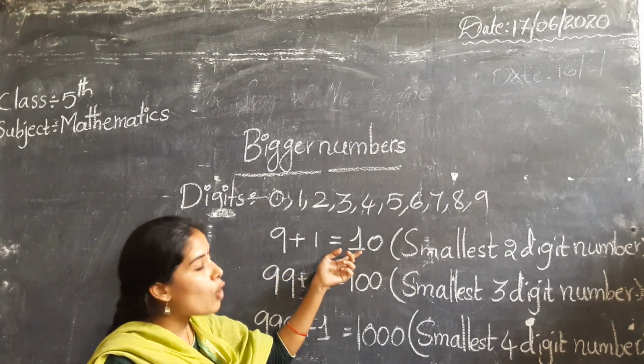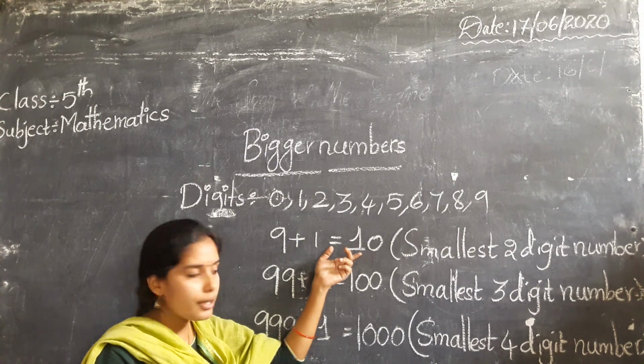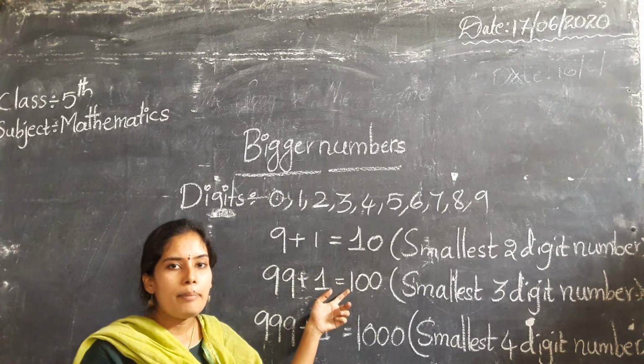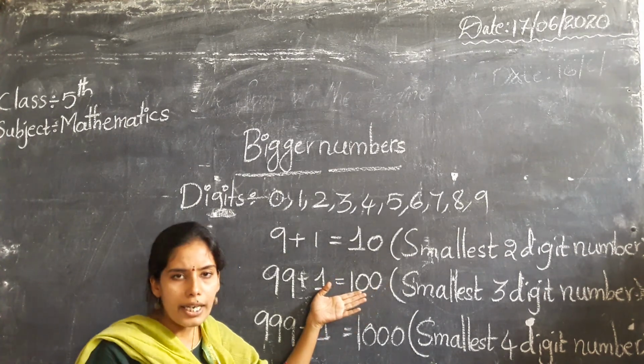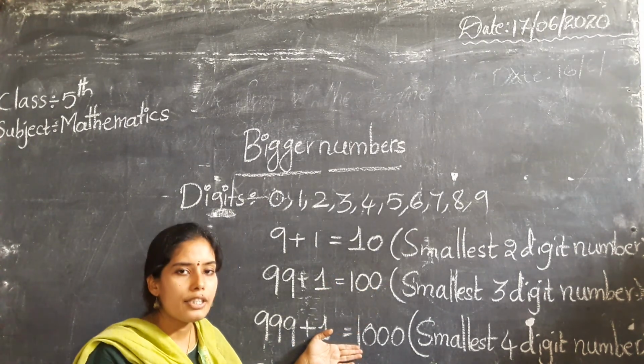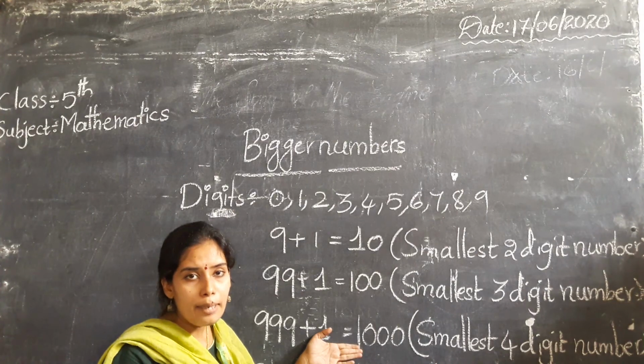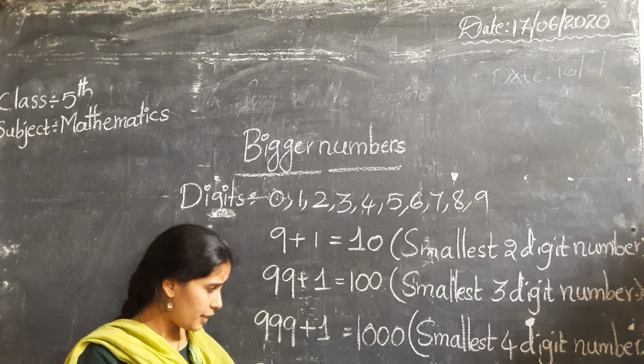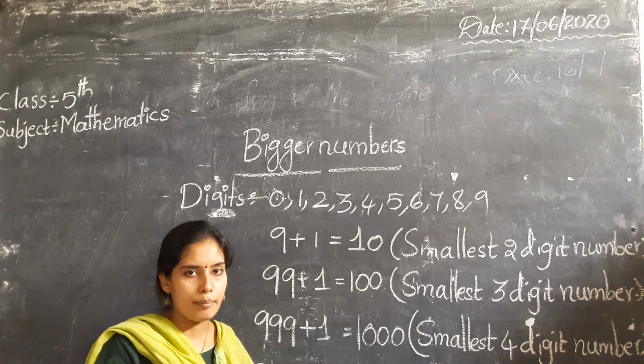And 10, the smallest 2-digit number. 100, the smallest 3-digit number, meaning the number of digits is 3. Next, 1000, the smallest 4-digit number. And next, 10,000, the smallest 5-digit number.